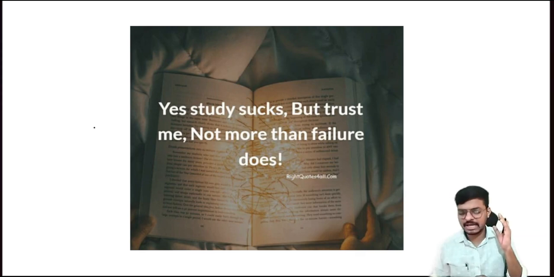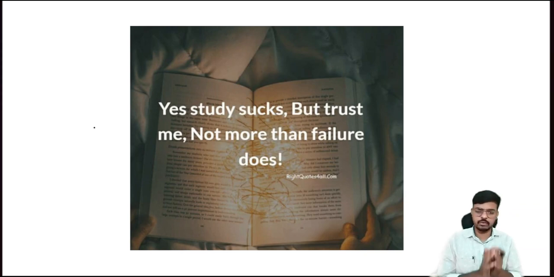Before starting the main class, here is a beautiful motivational quote for you all. What is that? Yes, I know. Study sucks, but believe me, trust me, not more than failure does.